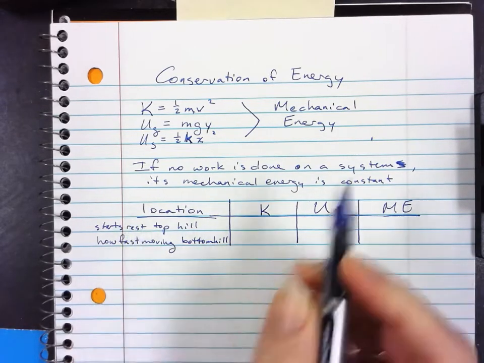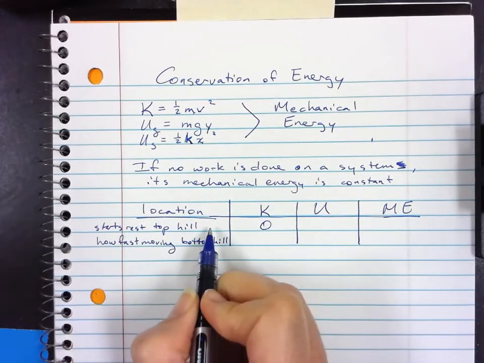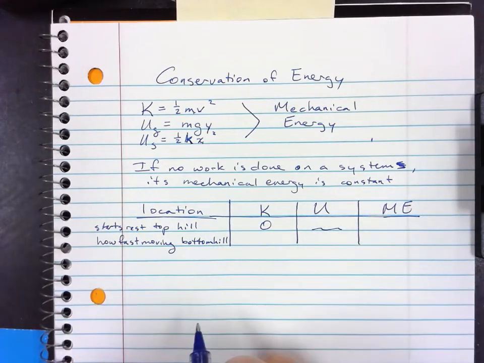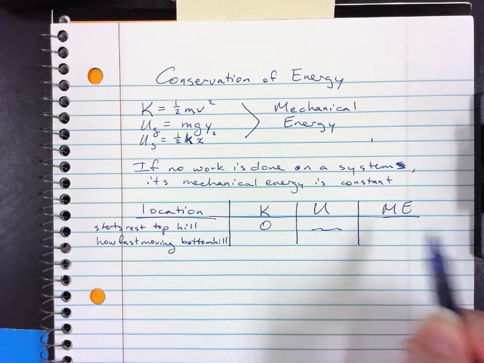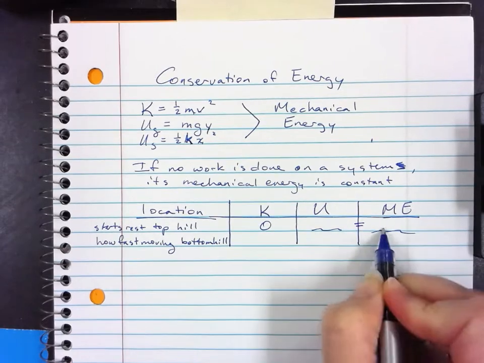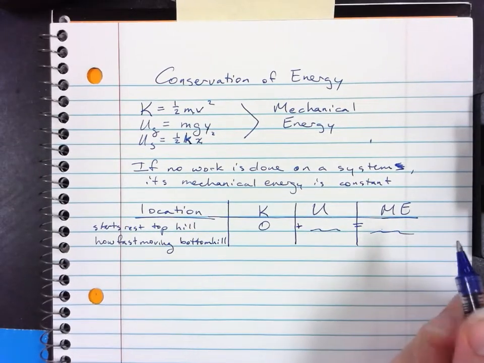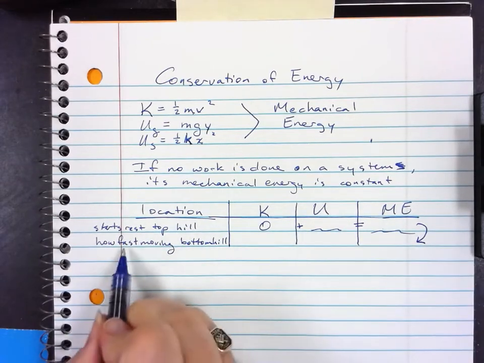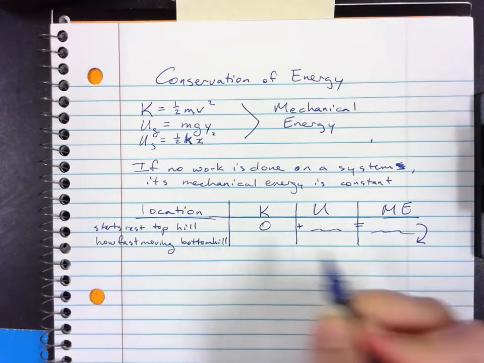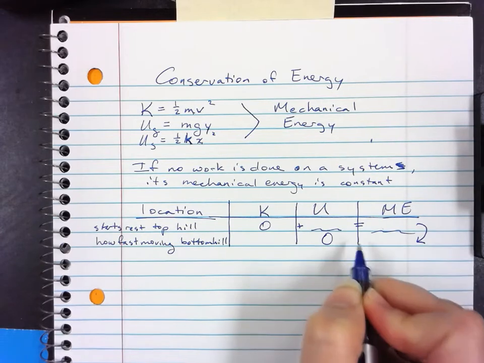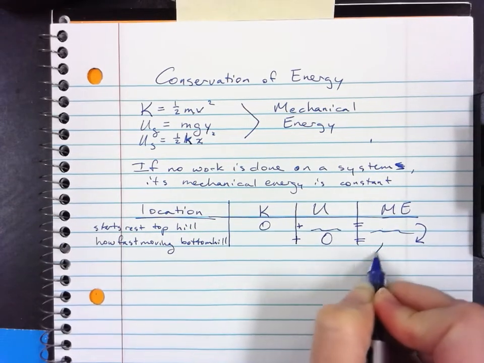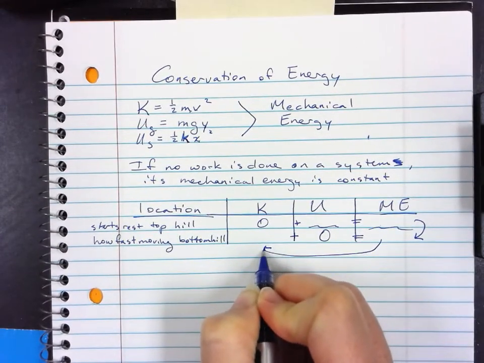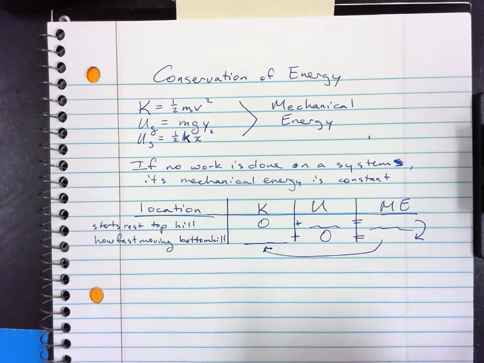So you said, okay, it starts from rest, it doesn't have any kinetic. I would give you the mass and the height. You would calculate some number here, and you would say, so the total mechanical energy is whatever that is. You would add them together. Well, then that had to stay the same, and then you worked backwards. How fast is it moving at the bottom of the hill? We're at the bottom, there's no height anymore, so this is 0. So that would let you figure out the kinetic energy at the bottom of the hill.